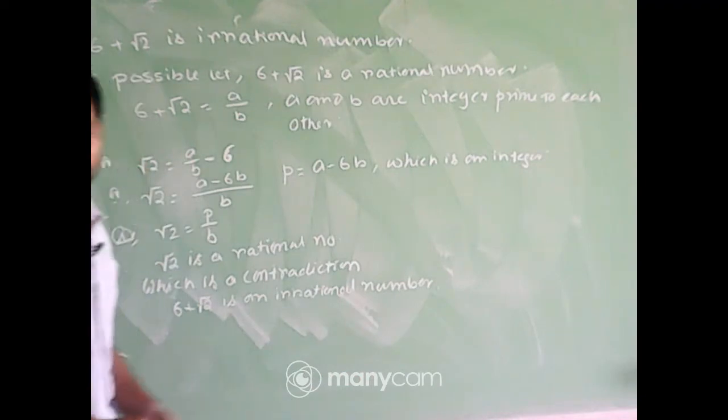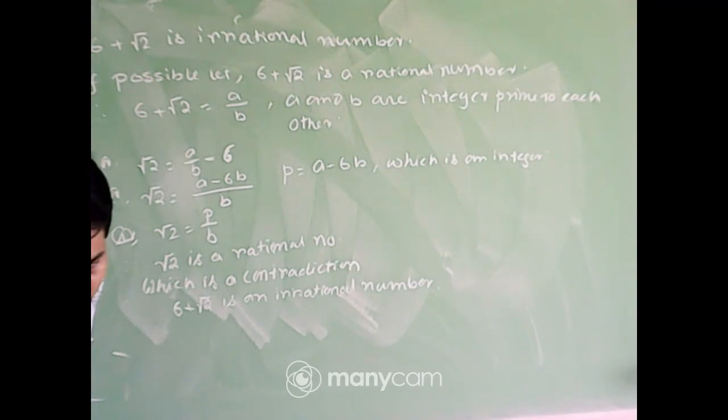Understood, student? If you have any problem, you can tell me. Look, the pattern of the solution is the same, just the numbers are slightly different.